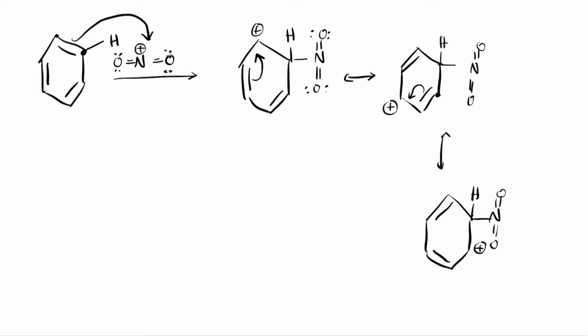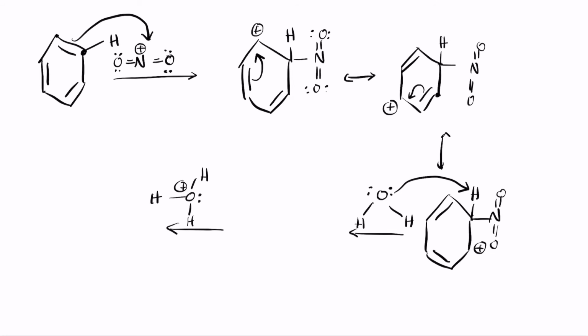So what happens next is, in the presence of water, because we are using an acid, it becomes acidic, where it attacks the proton and causes it to form H3O plus. The byproduct here is going to be NO2 with the aromatic ring undergoing rearomatization.